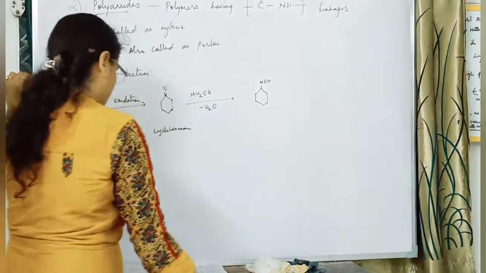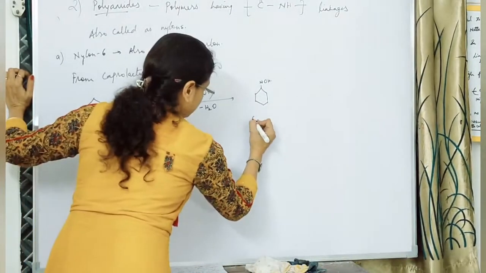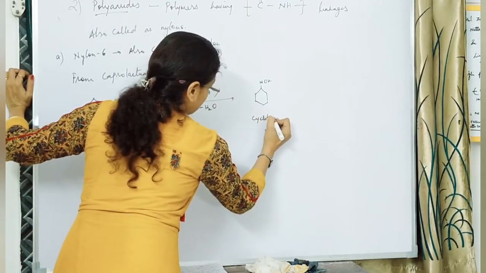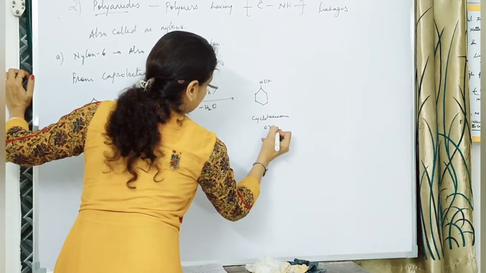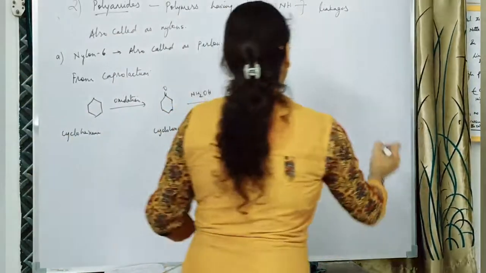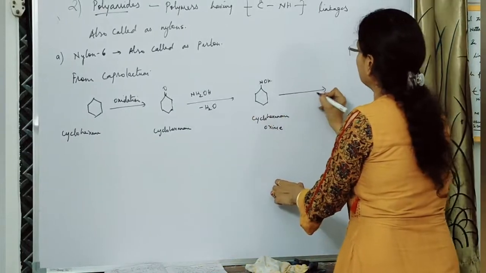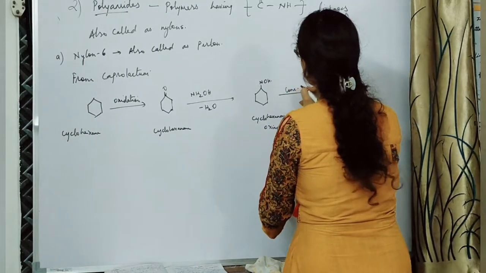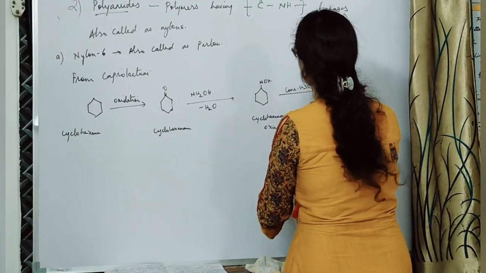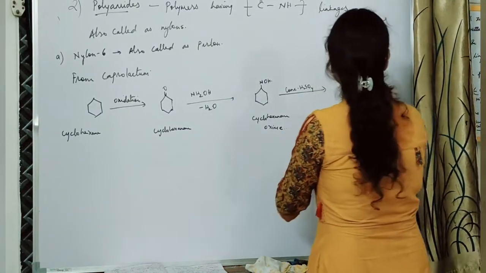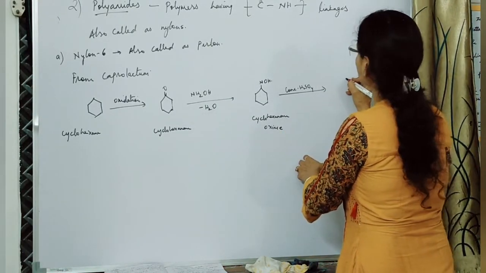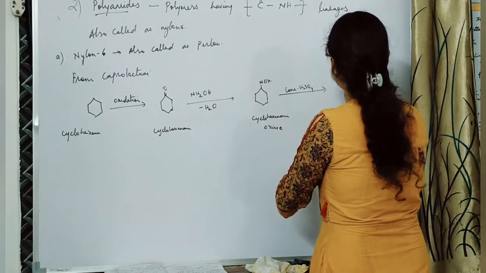So this is our cyclohexanone oxime. Further we treat it with concentrated sulfuric acid, and a rearrangement of the cyclohexanone oxime takes place. So first of all let me write down what exactly the rearrangement is that takes place over here.